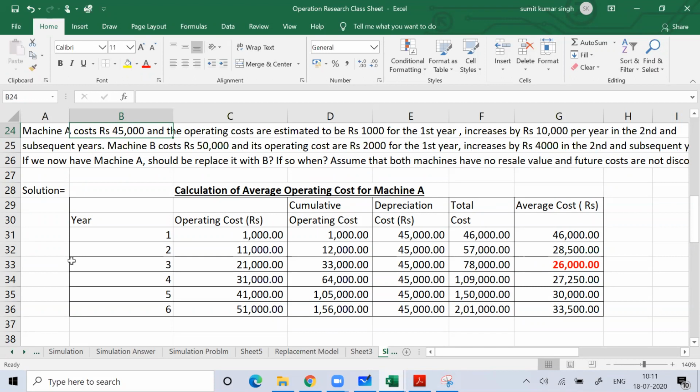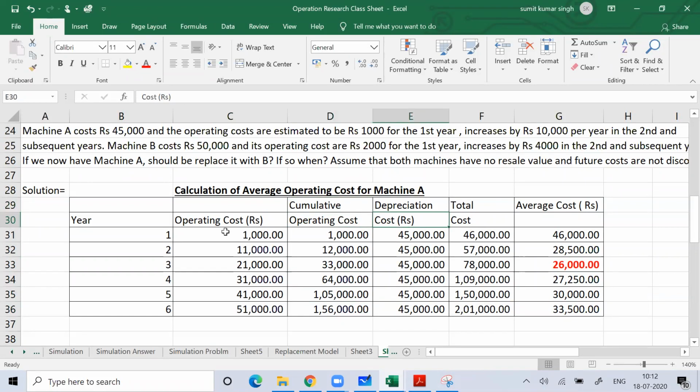Okay, so very simple. If this operating cost is given to you like this, then you can find the cumulative operating cost. You know how to find the cumulative. Cumulative is nothing but you add them. The first year it is 1,000, then second year 1,000 plus 11,000 becomes 12,000. Then for the third year cumulative cost becomes 12,000 plus 21,000, that is 33,000. Then for the fourth year 33,000 plus 31,000 becomes 64,000. Then it becomes 1,05,000. Then it becomes 1,56,000. So I hope you understand the cumulative operating cost.